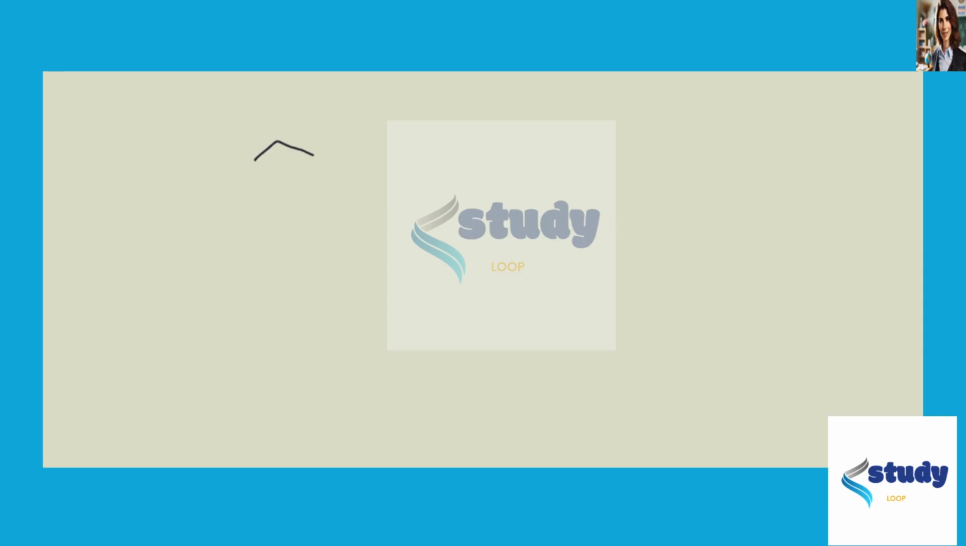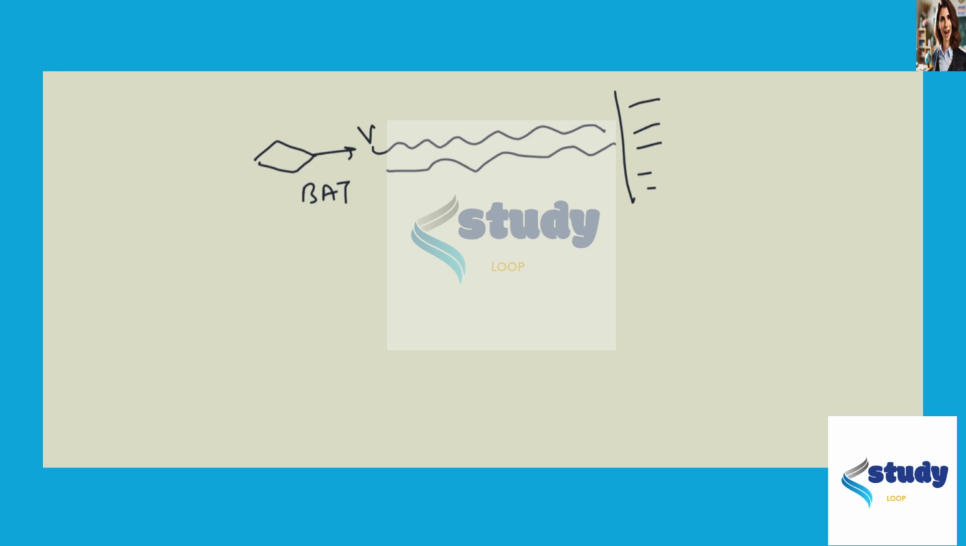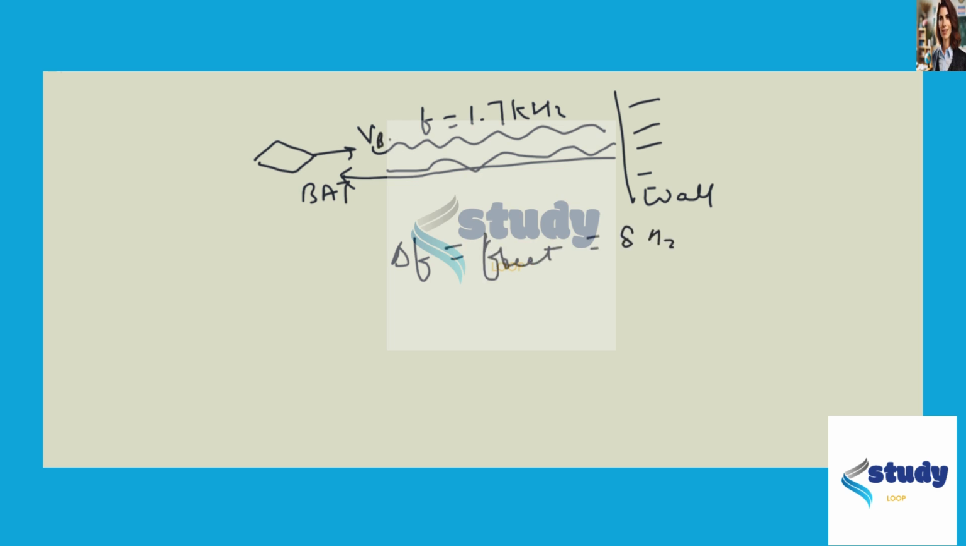In this situation we have a bat moving with some velocity v, and there is a wall. The bat produces a sound wave that is reflected back. The sound wave has a frequency of 1.7 kilohertz. The same sound wave gets back to the bat itself, and the bat measures the beat frequency, delta f, which is 8 hertz. So the question is, what is the velocity of the bat?